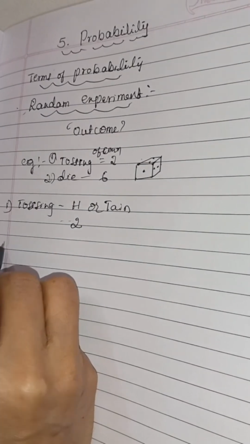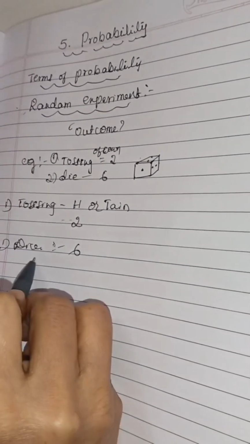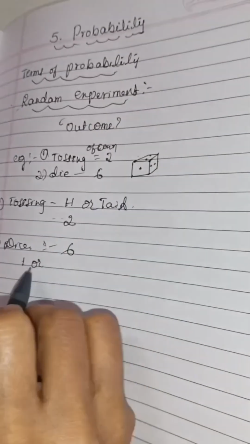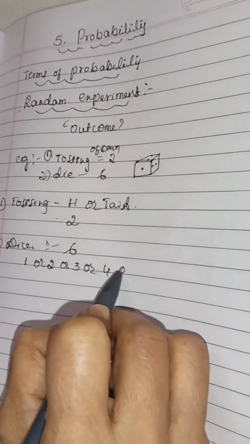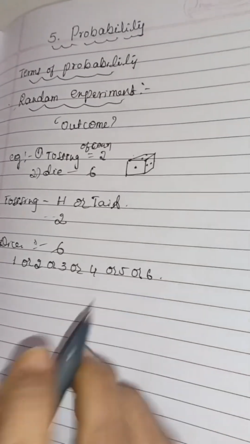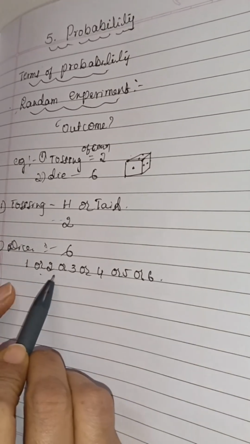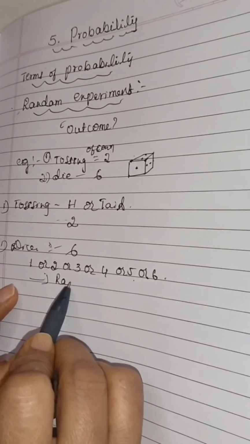Then for a die, possible outcomes are 6, that is 1 or 2 or 3 or 4 or 5 or 6. There are 6 possible outcomes, and there is equal possibility for each result. That is called a random experiment.